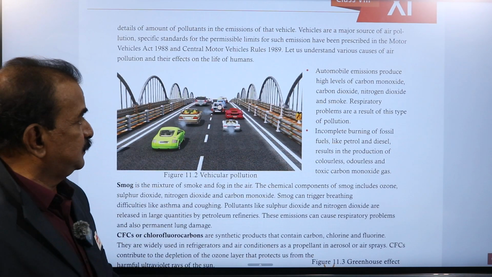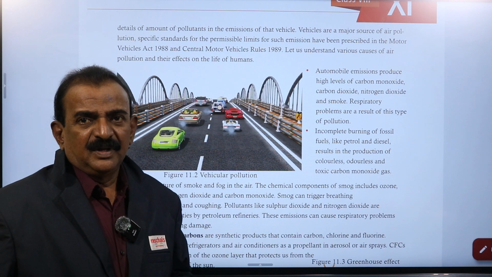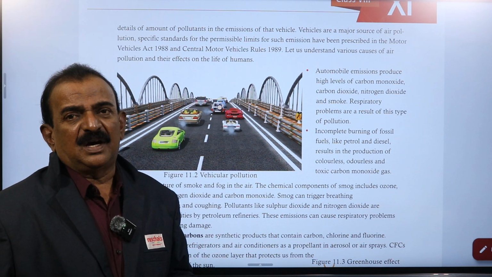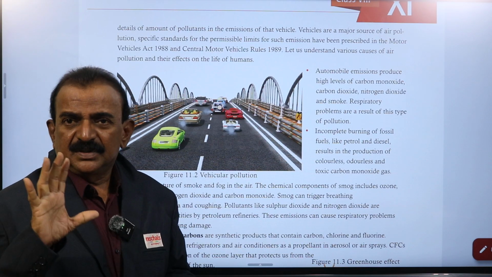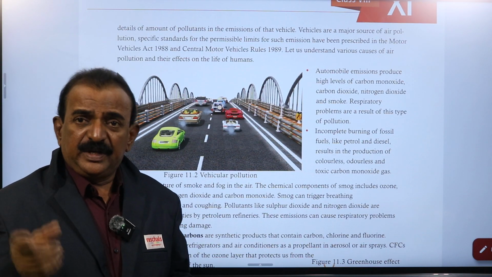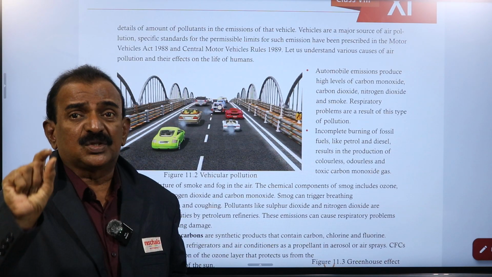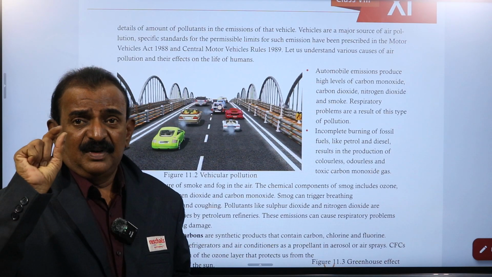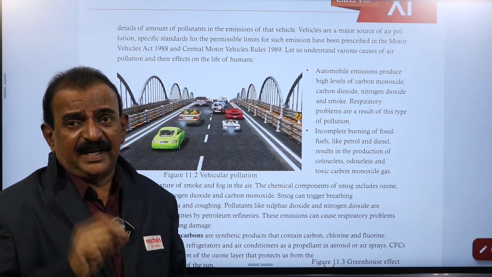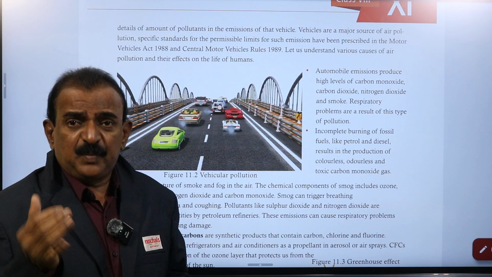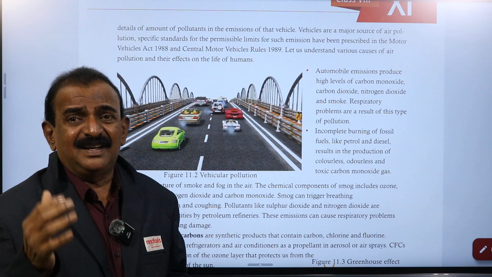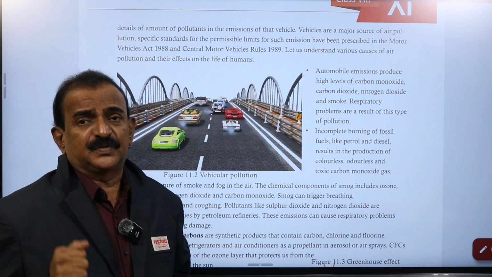Here you see a bridge. On the bridge you are observing so many vehicles moving. Vehicles are also one of the main sources of releasing pollutants into the air. Air pollution is caused by the release of toxic gases into the atmosphere.